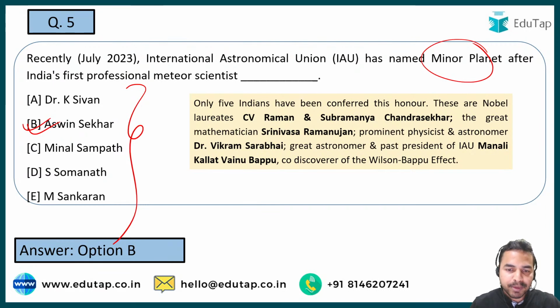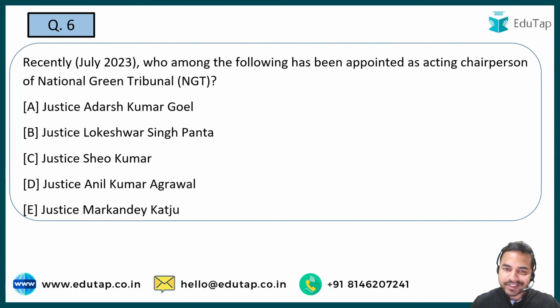What are the names of those people? CV Raman, S. Chandrasekhar, we have S. Ramanujan, Dr. Vikram Sarabhai, Manali Kalat Vainu Bapu. So guys, on the names of all these people, earlier the names of the planets have been taken. Okay, I hope this is clear to all of you guys. Let's move on to the next question.